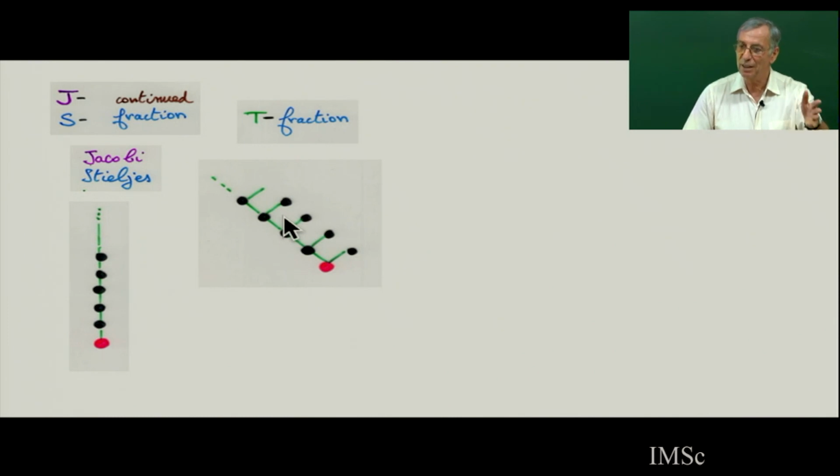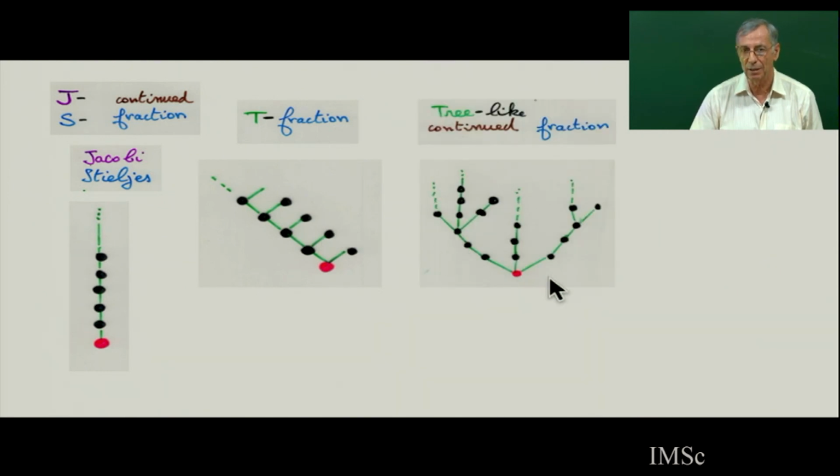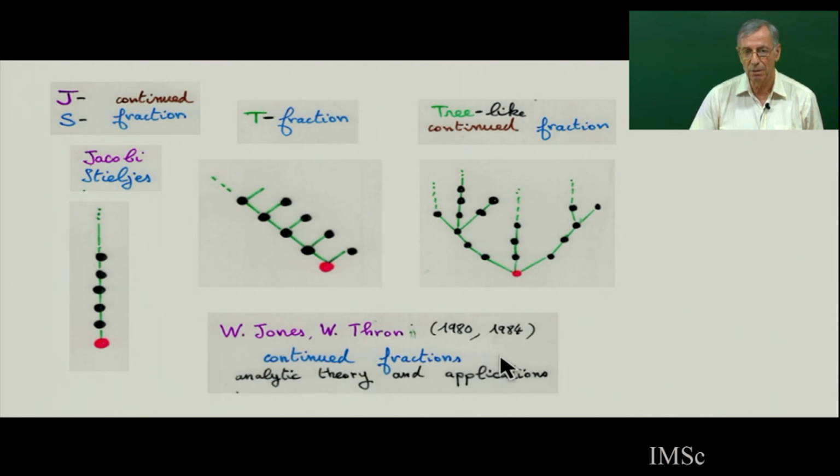There is an analog of the Laguerre bijection for the T fraction with permutations between these. And T fraction has as a particular case the tree-like continued fraction. And all this is also explained in the book of these two authors in the Encyclopedia of Mathematics, Cambridge University Press. But there is no combinatorics in this book. It's just an extension of all this. So some parts of the book can be done combinatorially.